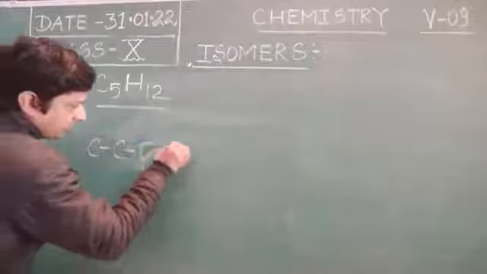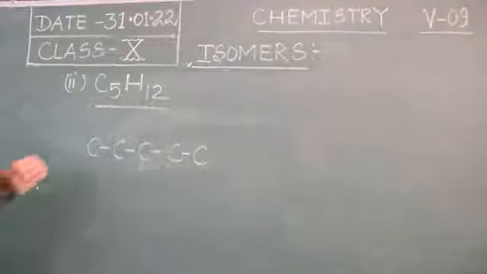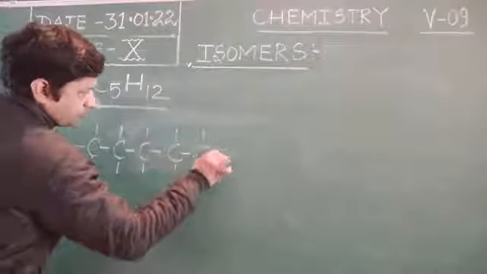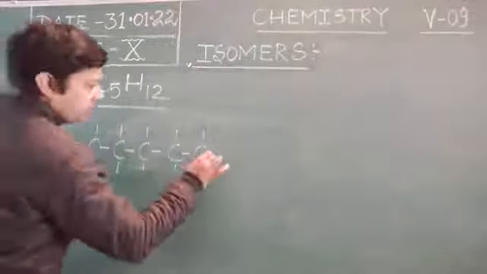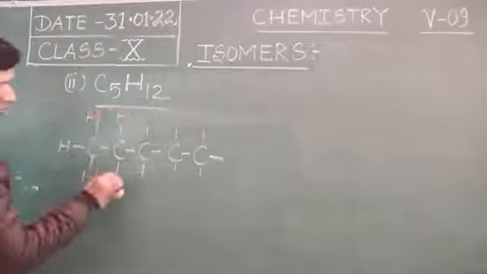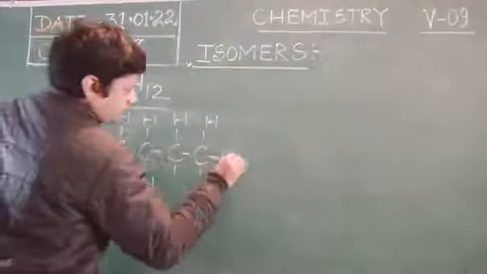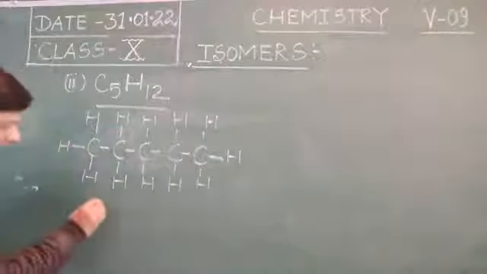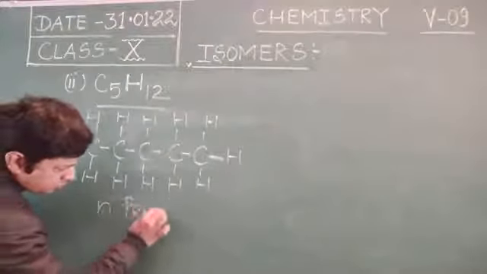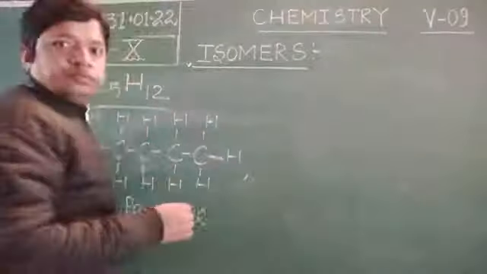The first possible structure of 5 carbon atoms in a chain, where the remaining positions are occupied by the hydrogen atoms. This structure belongs to normal pentane. Now the second one.